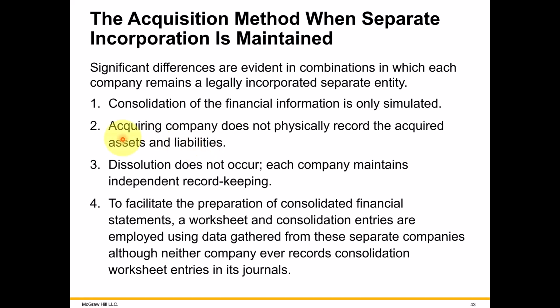But what the parent is acquiring is a stock investment in the subsidiary, 100% of the stock, at least for this chapter. And we're not going to dissolve the subsidiary. It's going to be kept as an ongoing business, an ongoing company. And again, we're going to prepare a worksheet to combine the parent and the sub to prepare a consolidated financial report.